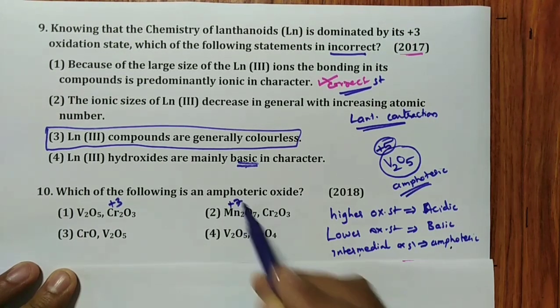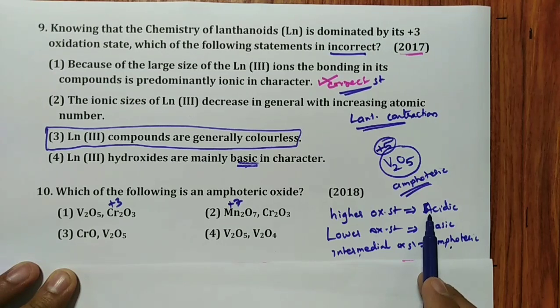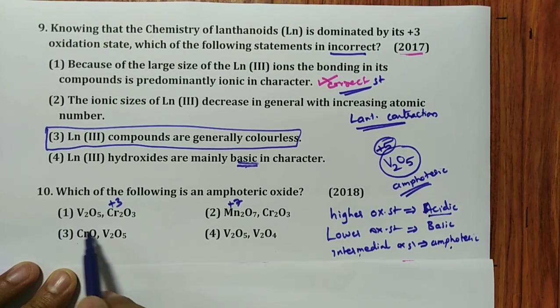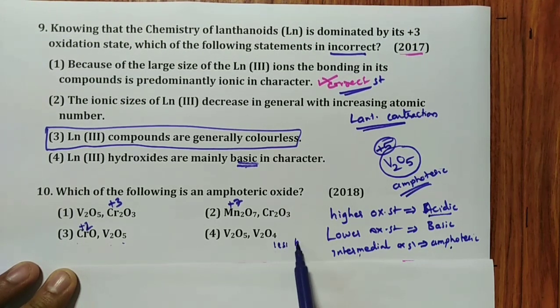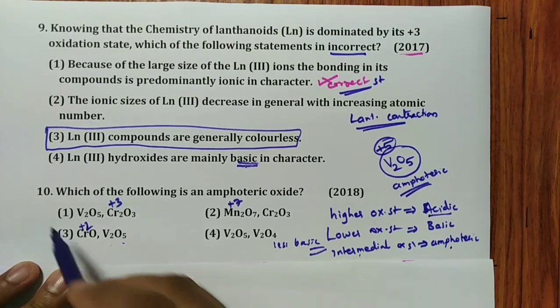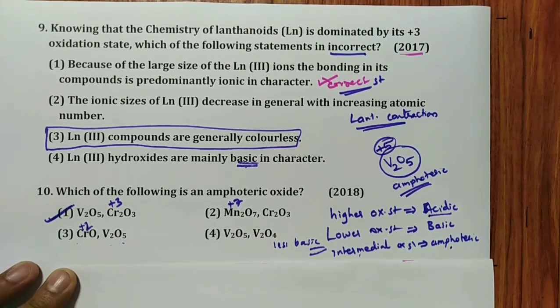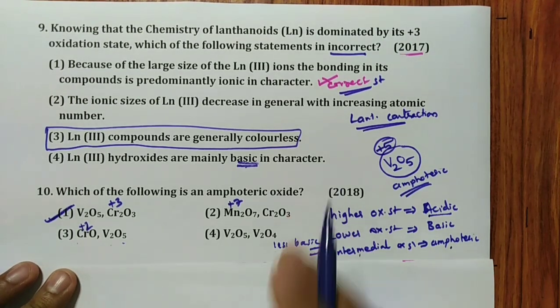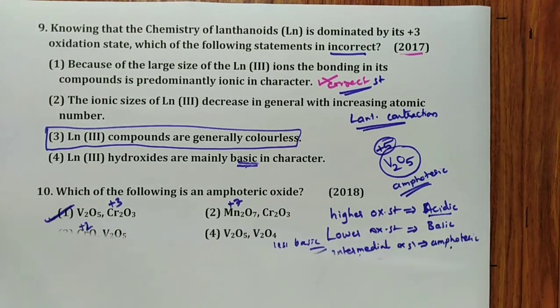Mn2O7 is +7, definitely highest oxidation state, acidic. Cr2O3 amphoteric. CrO, remember, +2 basic. V2O5 is amphoteric, but V2O4 is less basic, we will call it less basic. Hence, the answer for this particular question is 1, V2O5 and Cr2O3. Very, very important concept. Remember that.